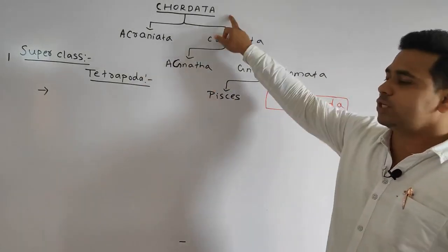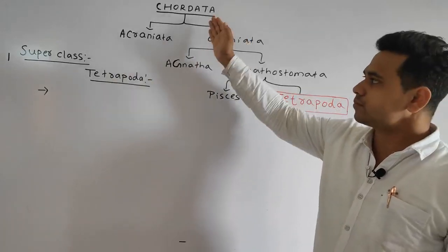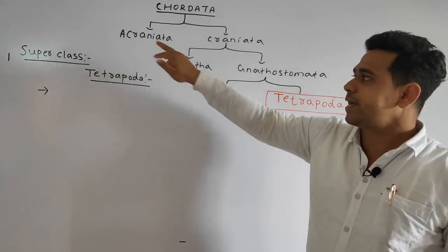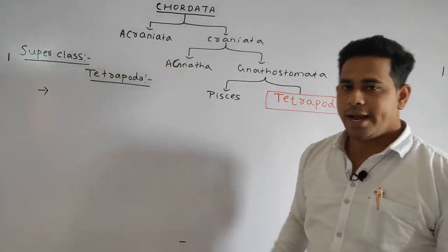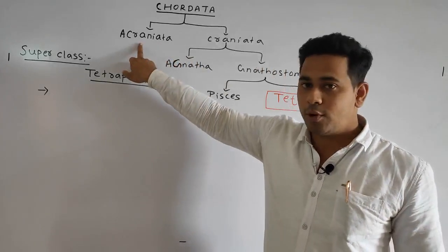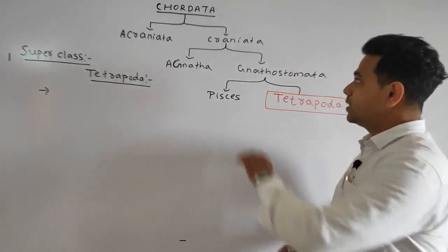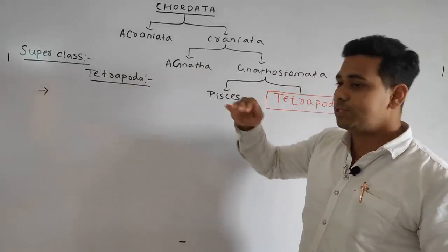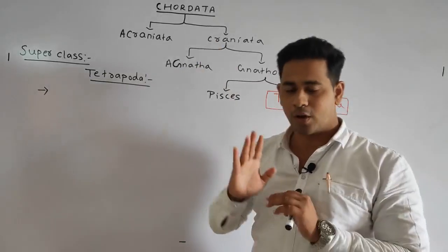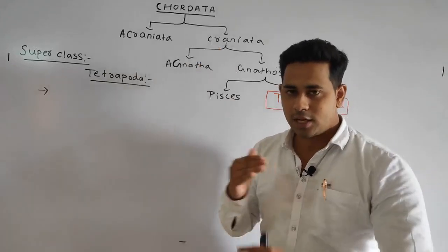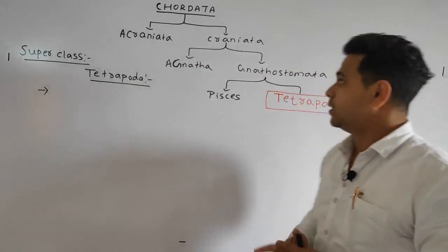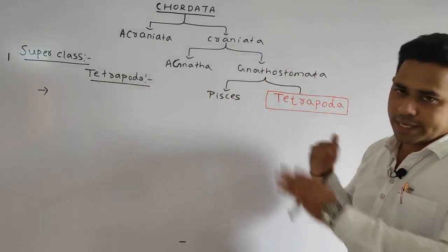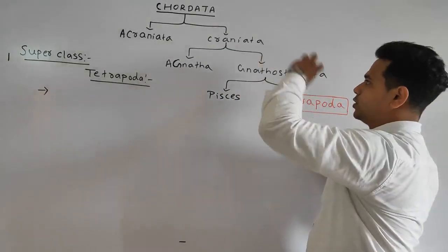As we know, notochord is present, that is what is called the Chordata. Chordata is divided into two types, Acraniata and Craniata. Acraniata means cranium is absent, and the notochord is not developed into the vertebral column. But in the case of the Craniata, cranium is present, and the notochord is replaced by the vertebral column. That is why it is also called the vertebrates. I am not writing all the detail, I am just doing a recap of this concept.